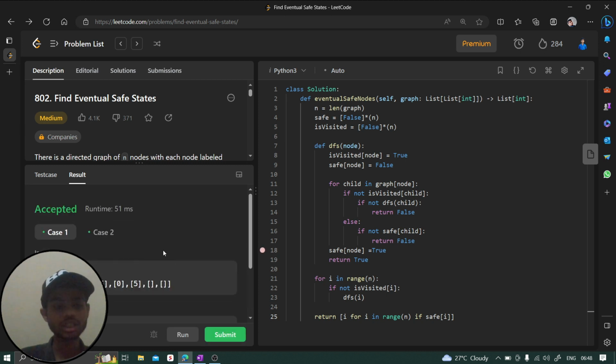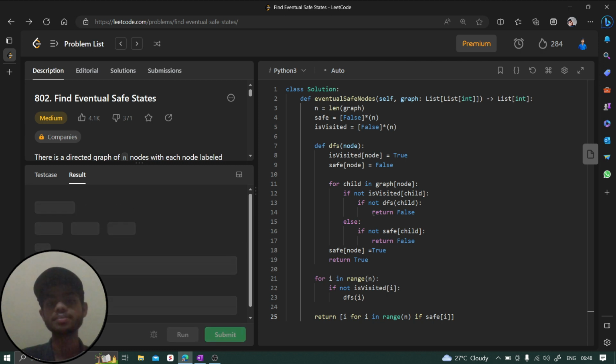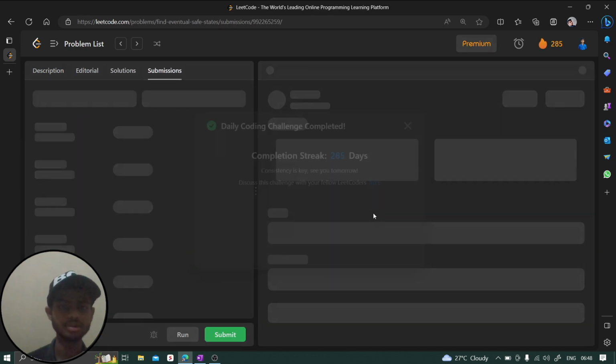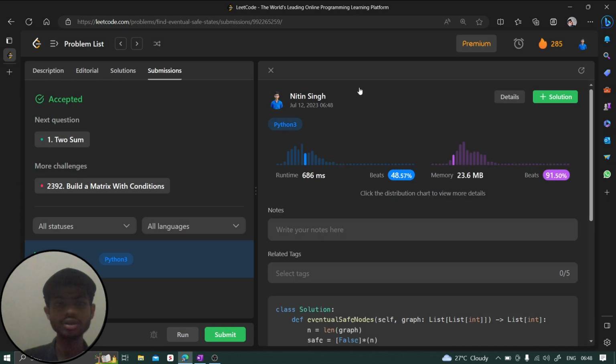So you can see, guys, both test cases passed. So let's try to submit this code as well. And this will definitely get submitted, right? It is a medium level problem, not a hard one. So you can see that it successfully got submitted.